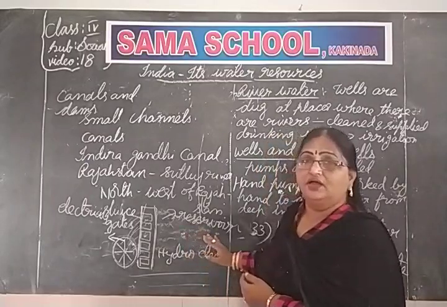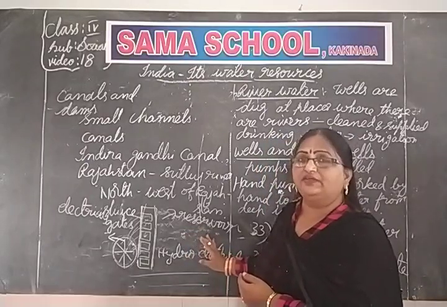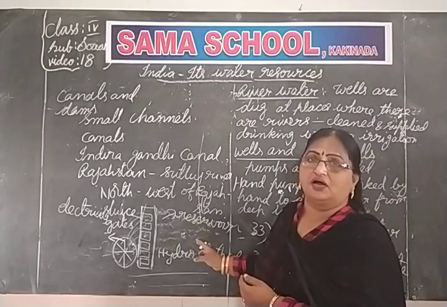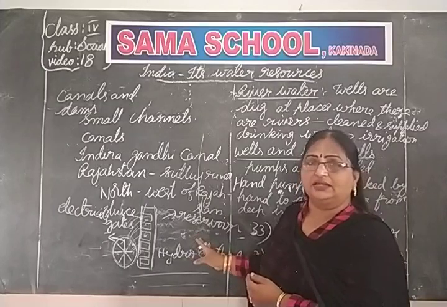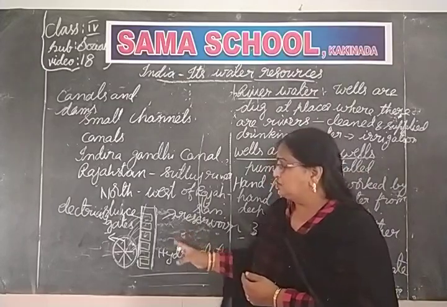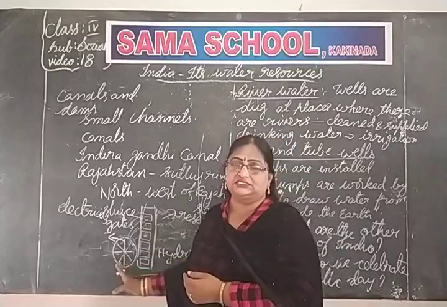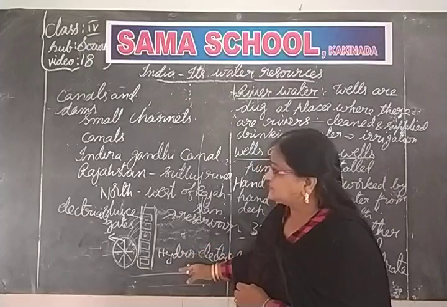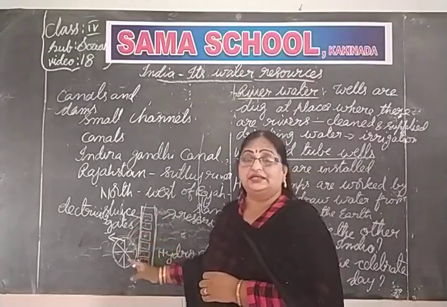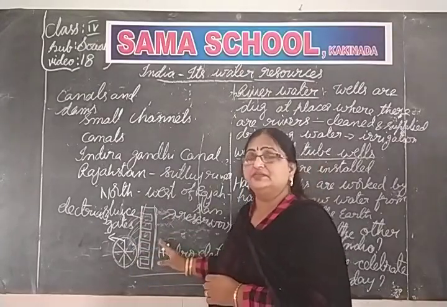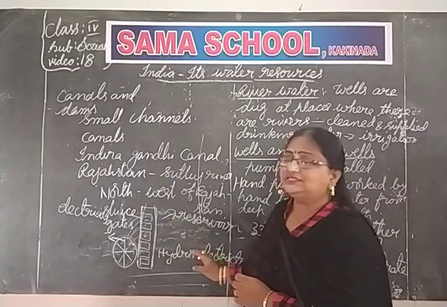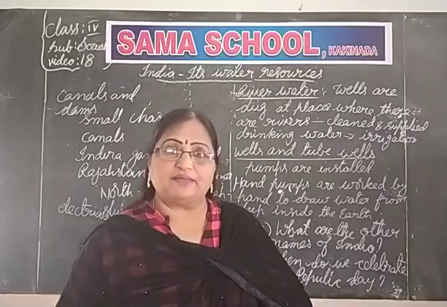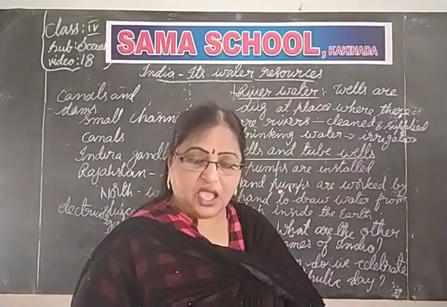Because of these dams, we are producing hydroelectricity, and through this reservoir, through the canals, we are giving water for irrigation. Irrigation is very, very important. Without irrigation, how will we eat food? Through irrigation only we are getting food. Electricity also we are using. Without electricity also we cannot do anything, right? These dams are used in many ways for us. That is why these dams are called multi-purpose projects.